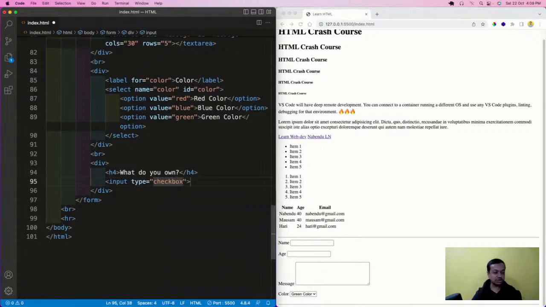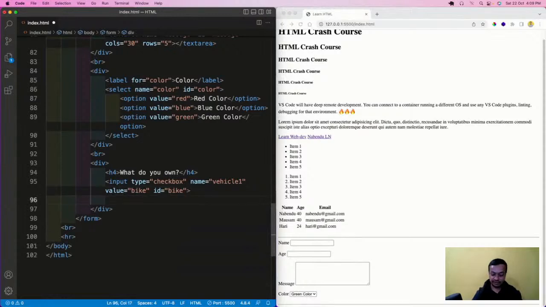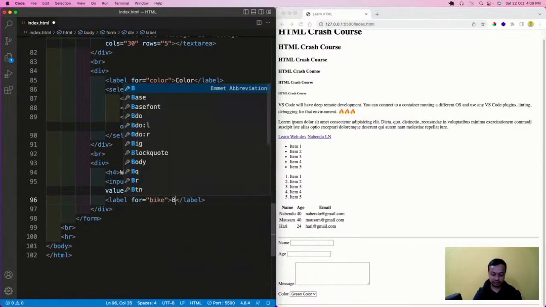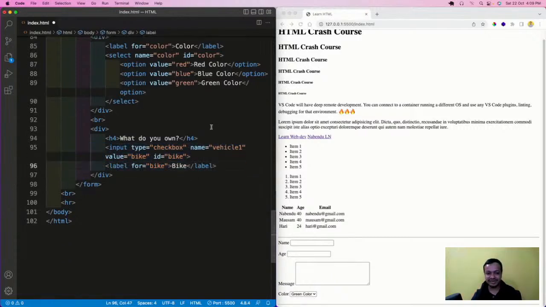Input type is checkbox. Name equal to vehicle1. Value equal to bike, and the id will also be bike. I can have the label later also. See, I'm having the input first and the label later. So the id will also be bike, and the label will be bike. So this is a checkbox. What is a checkbox? I'm soon going to show you when I save it.